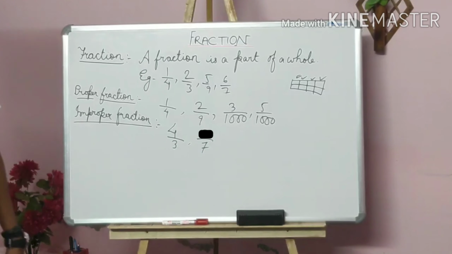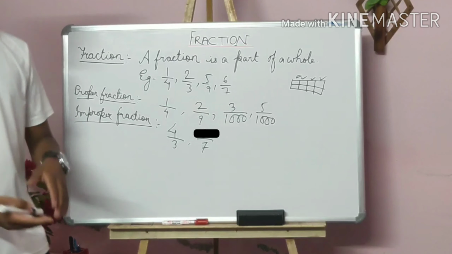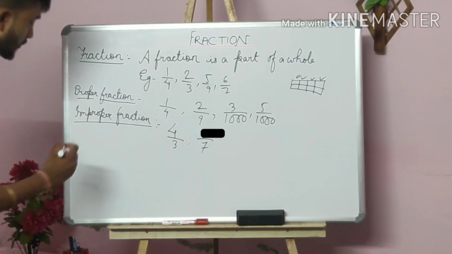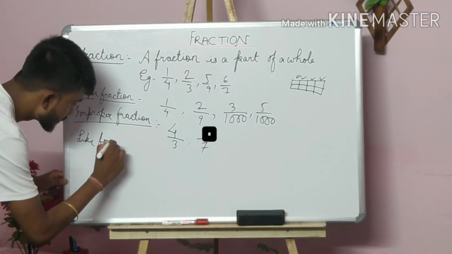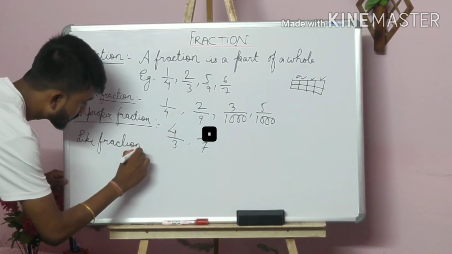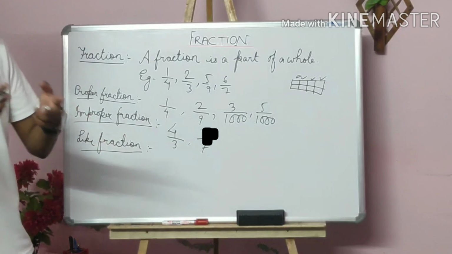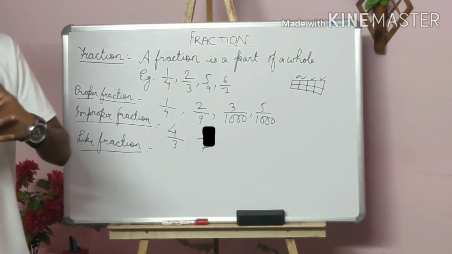So students, I think you have got the idea of improper fraction also. Now we are going to the next type of fraction, which is known as like fractions. What are those? Just keep in mind that like fractions are two or more fractions that have the same denominator.